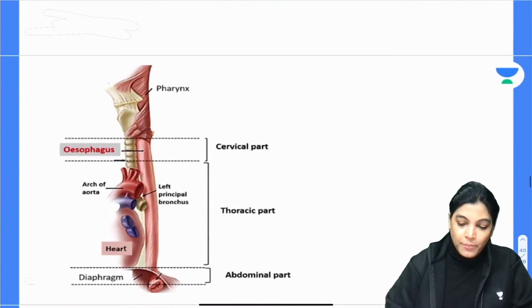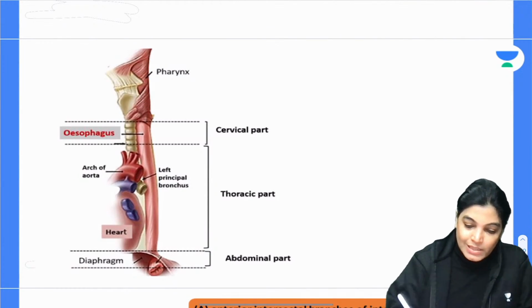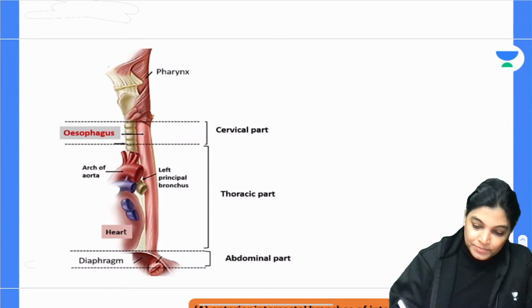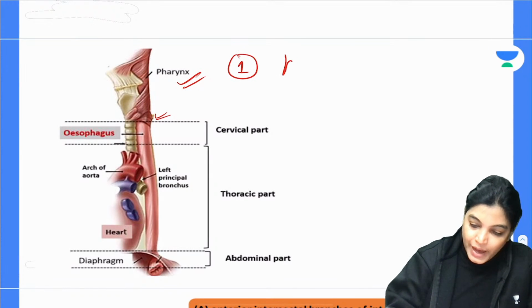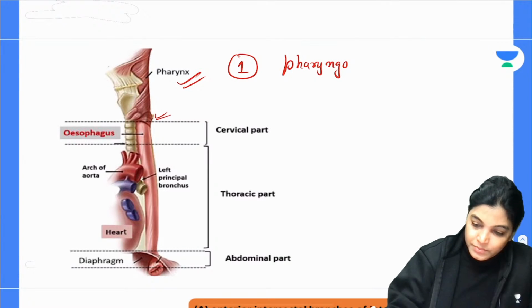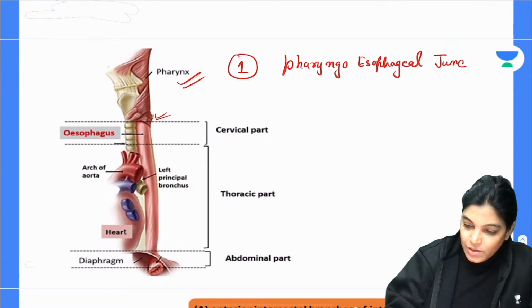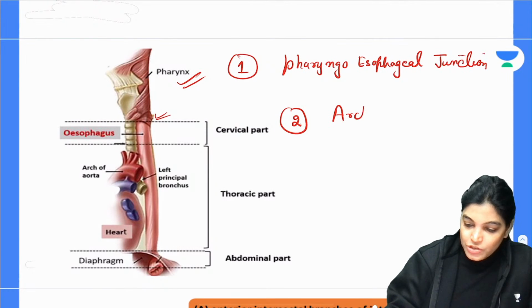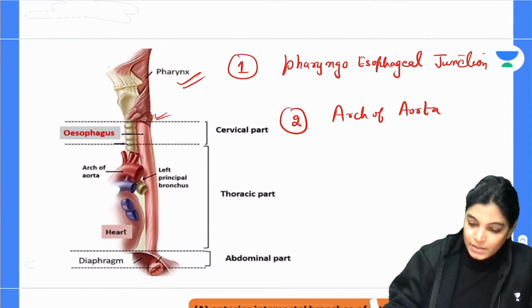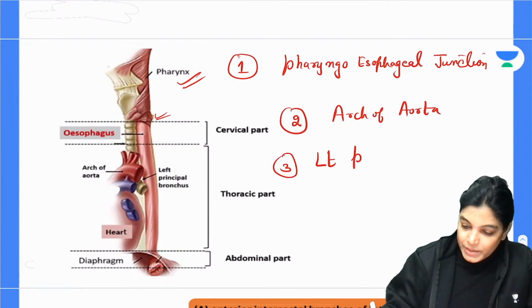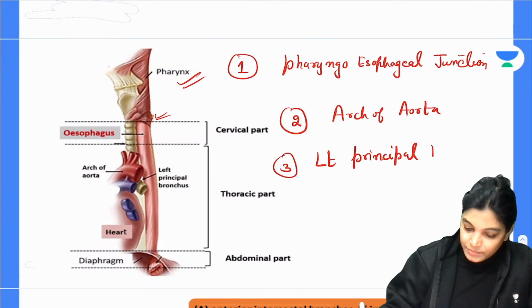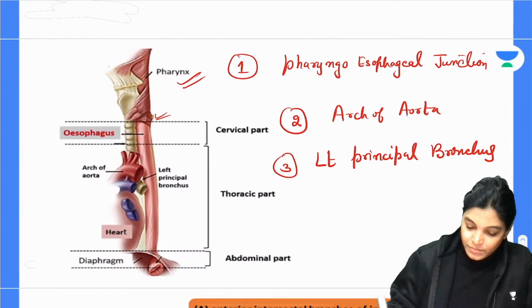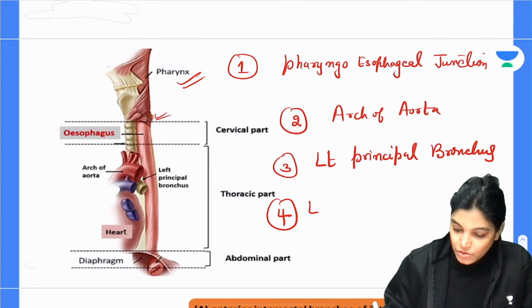I would like to show you this diagram. See here, the first level of constriction is the pharyngoesophageal junction. The second constriction is at the level of the arch of the aorta. The third constriction level is the left principal bronchus. The fourth level of constriction is the esophageal opening of the diaphragm.